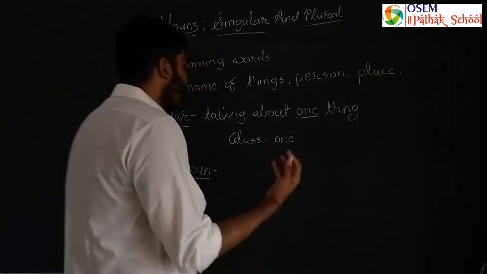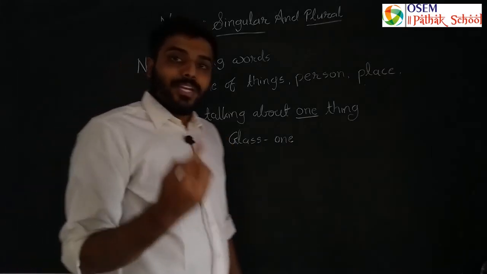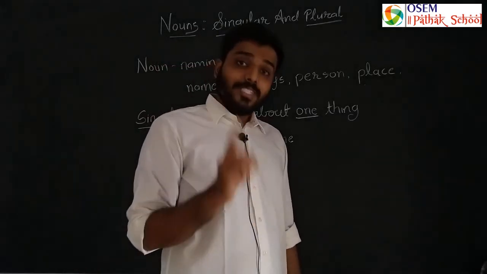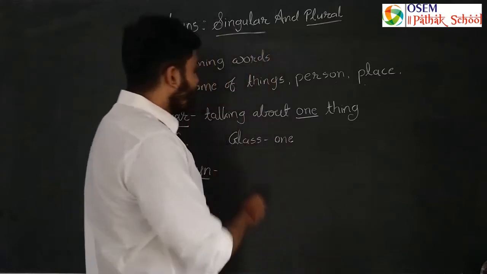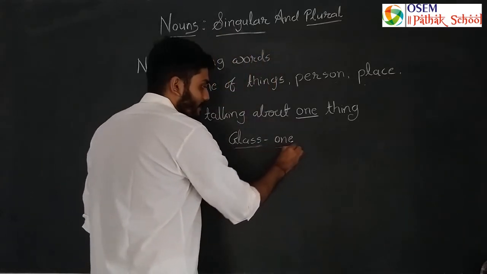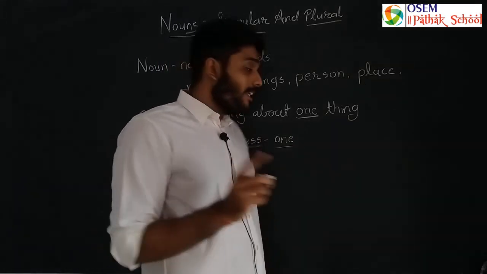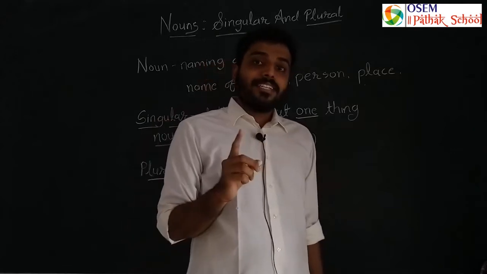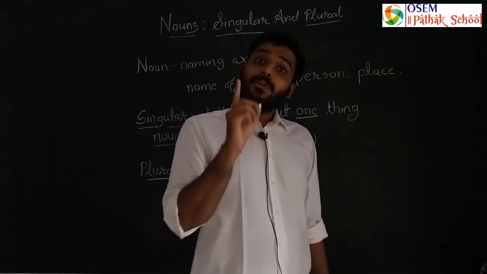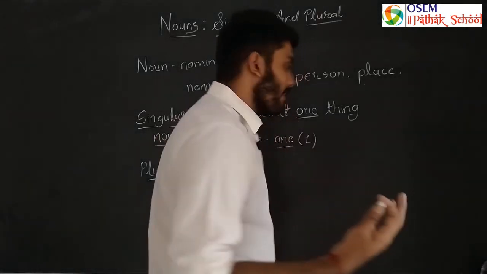As I said about the singular noun, when we are talking about just one thing, that can be called a singular noun. As I said in the example, if I am talking about one glass, and the glass is how many? Only one. So that noun can be called a singular noun.